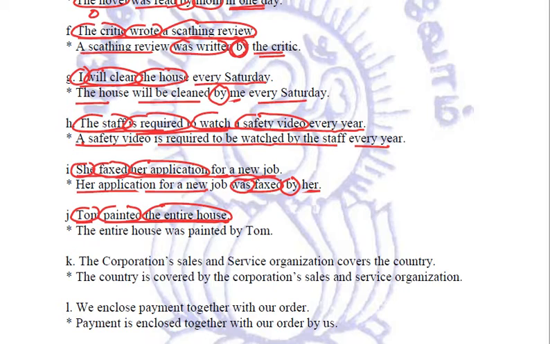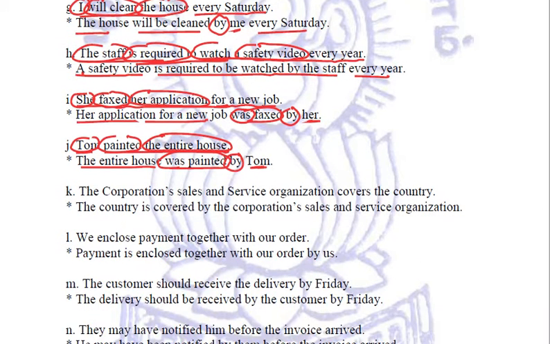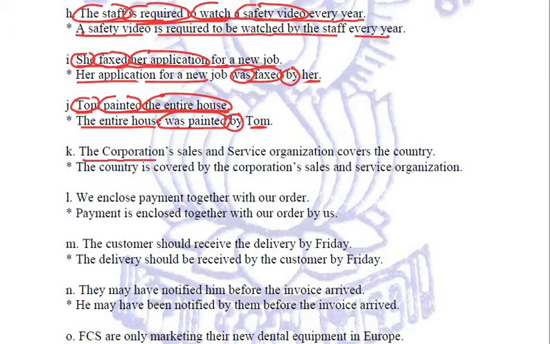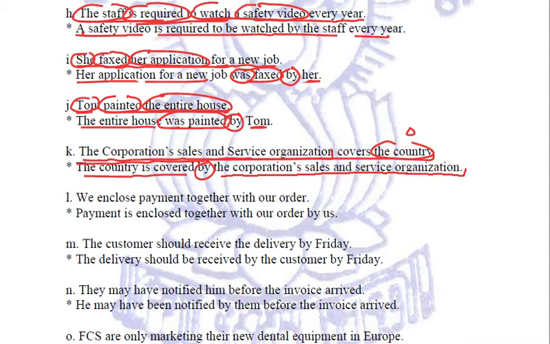So interchanging all, the entire house will come first, was painted by Tom. Clear to all? Next sentence. The corporation's sales and service organization covers the country. So the country is the object, the corporation's sales and service organization is our subject. Interchanging them, the country is covered by the corporation's sales and service organization.